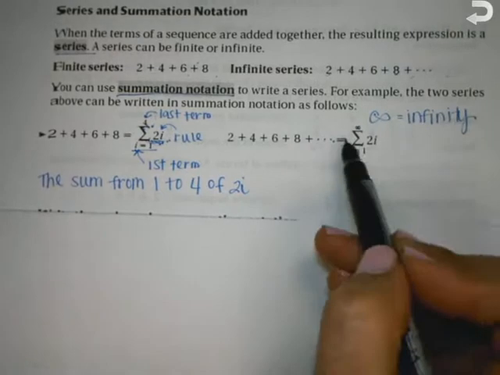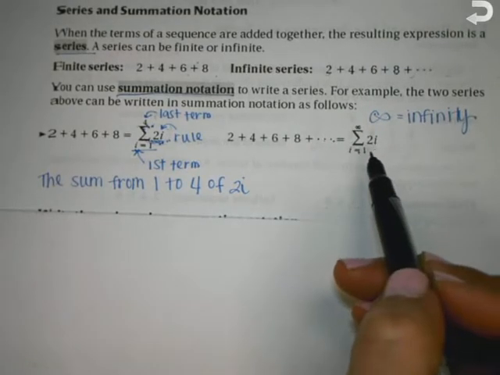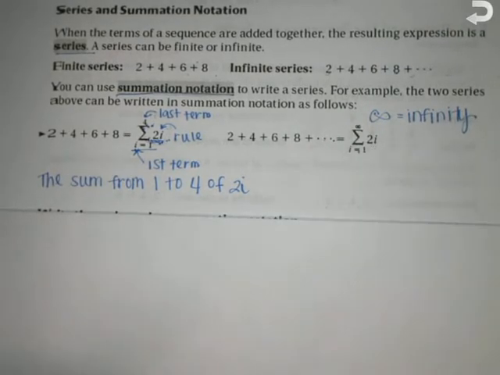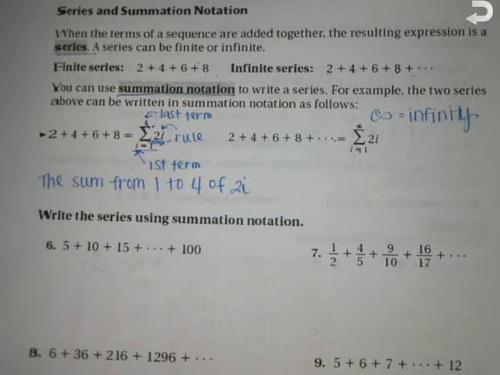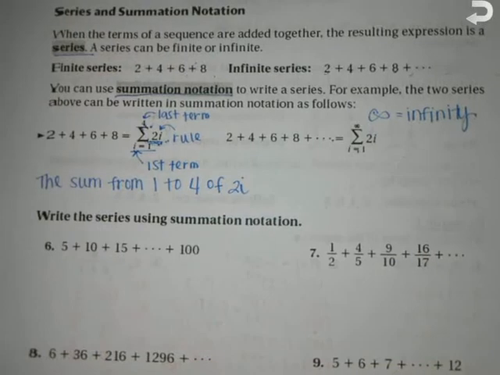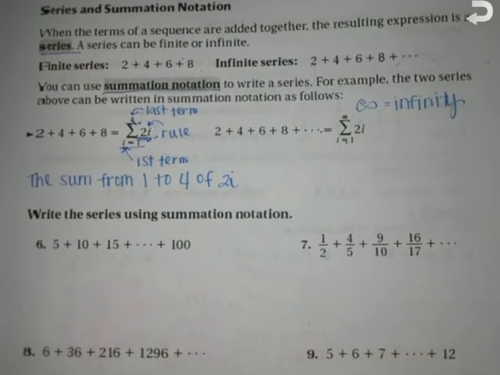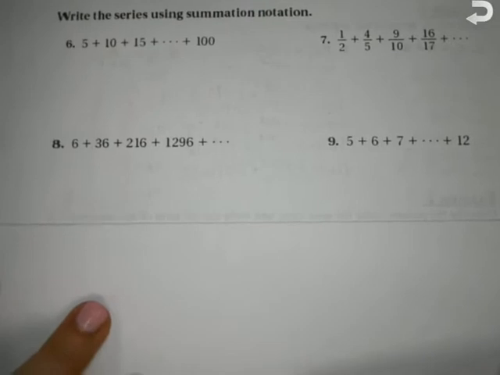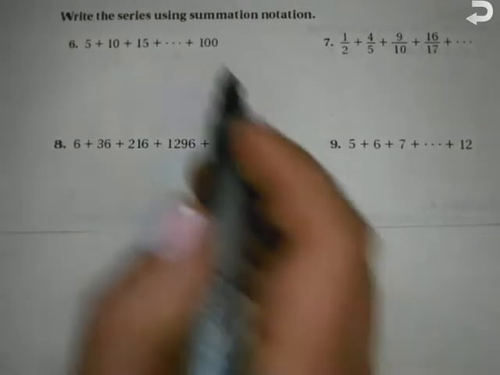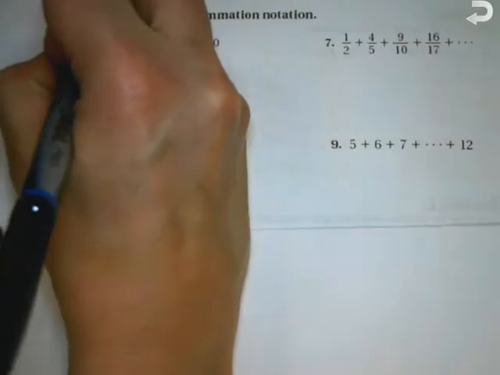So what we're going to have to do for 6, 7, 8, and 9 is we need to figure out the rule and then write this sum in summation notation. We're only going to do 2 of them because we're going to run out of time. Okay, we'll finish these tomorrow. So let's look at number 6 right now. I need to figure out the rule, which means first I'm labeling 1, 2, 3, and then I don't know what term this is yet because I don't know what the rule is.